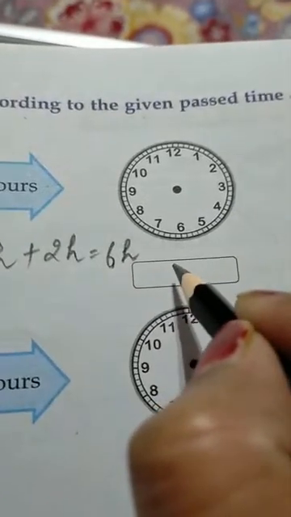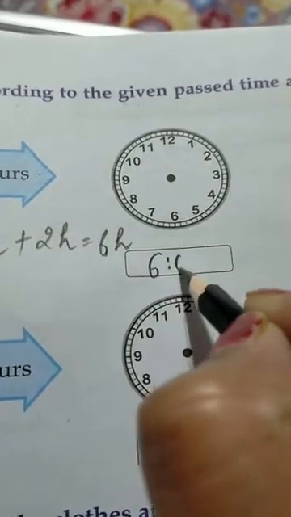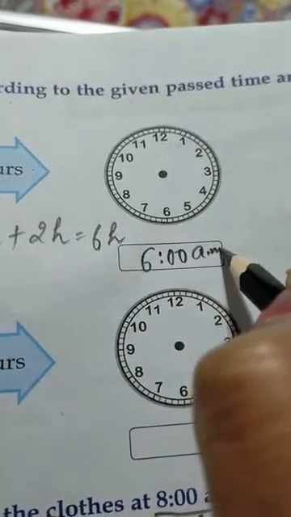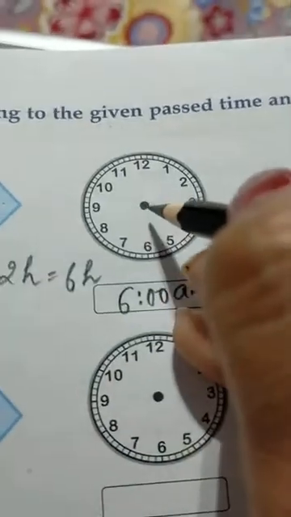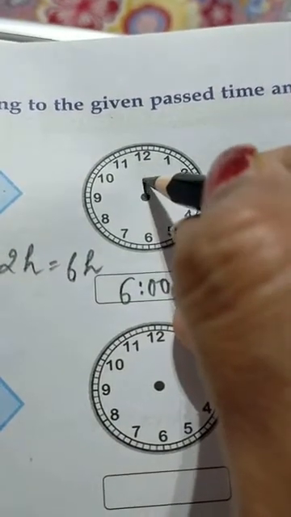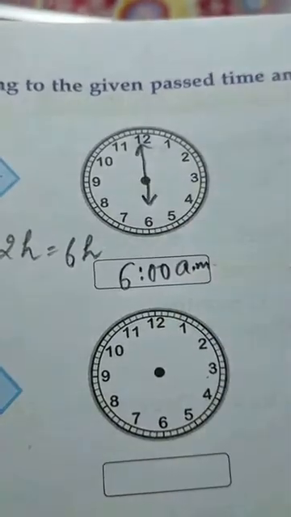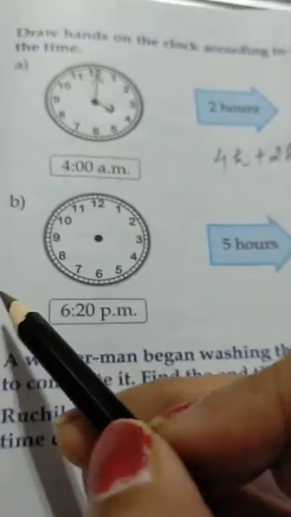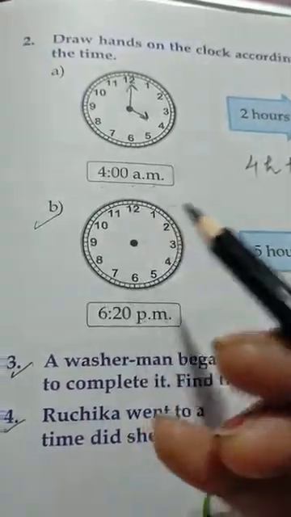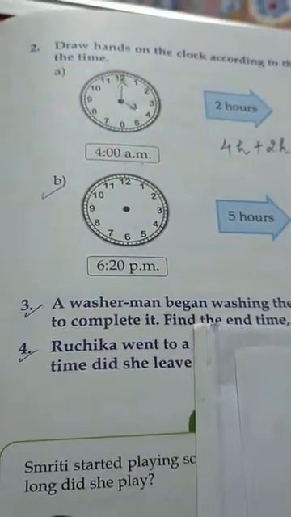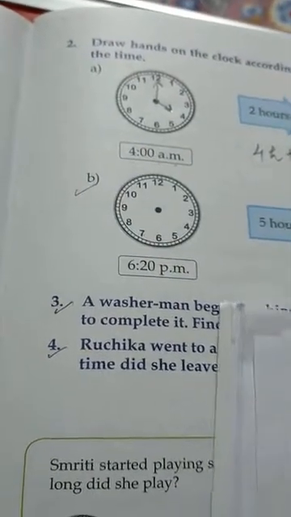Here the time will be 6 a.m. Now how to draw the hands? The minute hand will be on 12 and our hour hand will be on 6. Now in the same way you will do part B. This part you will do by yourself. Now let's move to sum number 3.